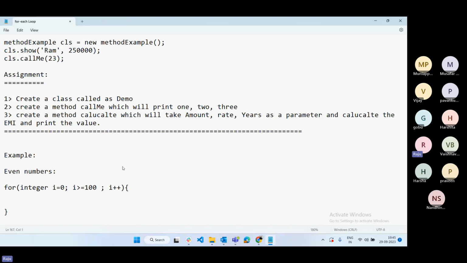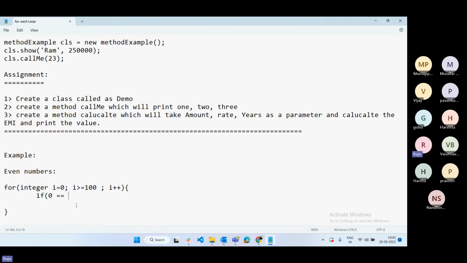I'm going to provide one code today. To check whether the integer value is an even number, in the if condition you have to use double equals.